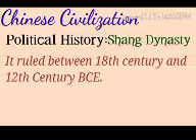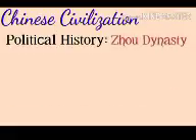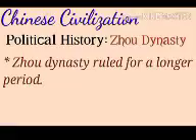Now let us see the political history. The first ruling dynasty was the Shang dynasty. It ruled between 18th century and 12th century BC. The prosperity of Shang people depended on agriculture, crafts from the bronze and porcelain dishes. Porcelain dishes means clay types of utilities. And next one is Zhou dynasty.